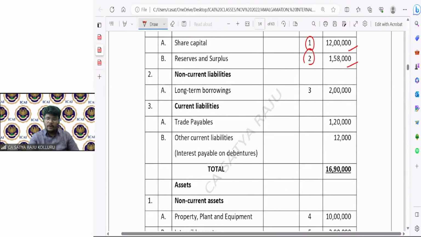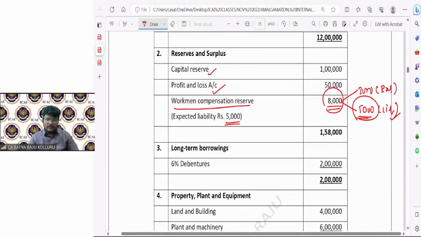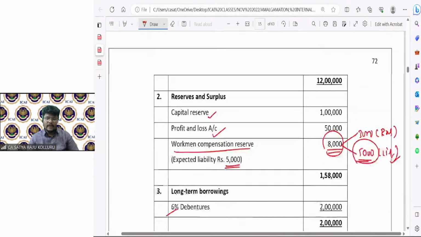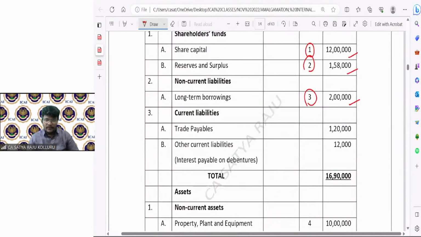Next, long-term borrowings under note number 3, which is given at 2 lakhs. 6% debentures are there at 2 lakhs. Further, trade payables are given, there is no note number. Other current liabilities are given at 12,000. Other current liabilities is nothing but interest payable on debentures. If you observe, they are 6% debentures, 2 lakhs into 6%, which leads to 12,000. Exactly 1 year's interest is outstanding on the debentures, which was given under other current liabilities.